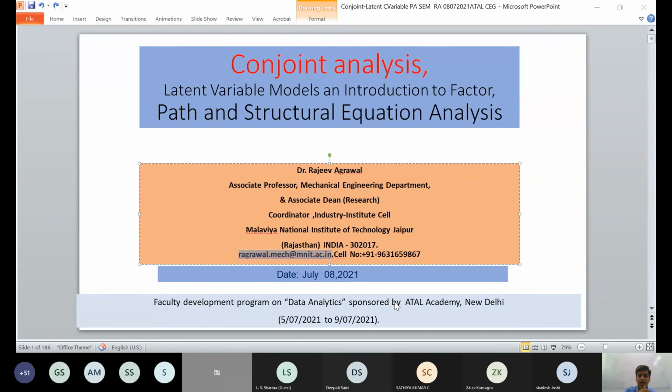Since the contact hours are limited to 2 hours or 1.5 hours, in this time you have been shown various case studies and various formulas. Now you need to understand how they are implicitly and explicitly used. So thank you once again, and if you have any question, please ask. Otherwise, thank you all.